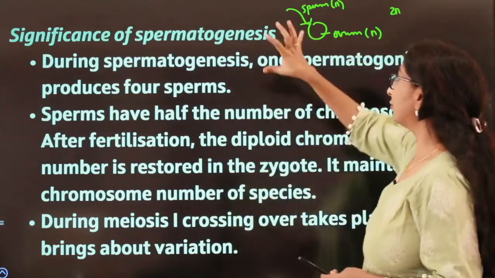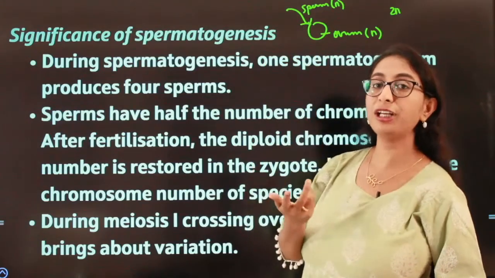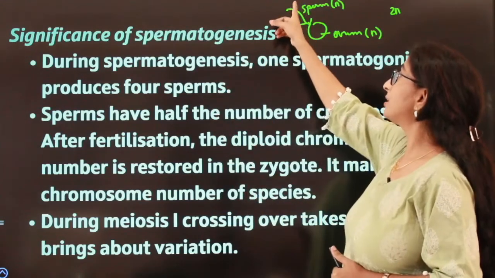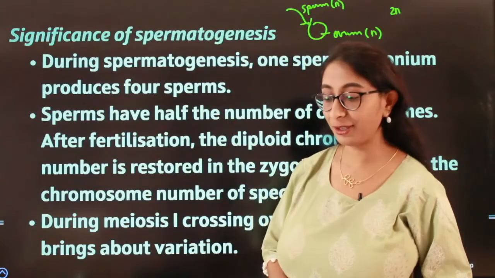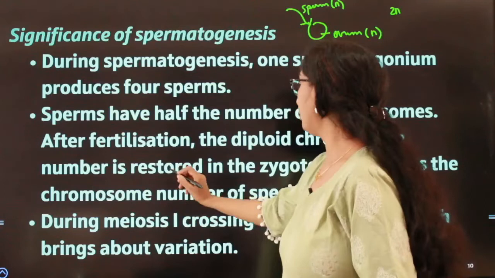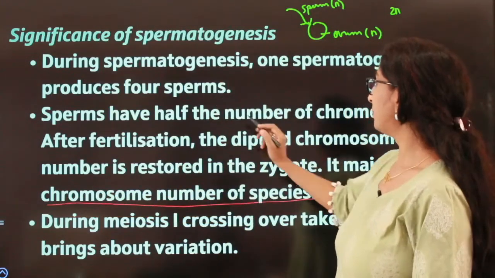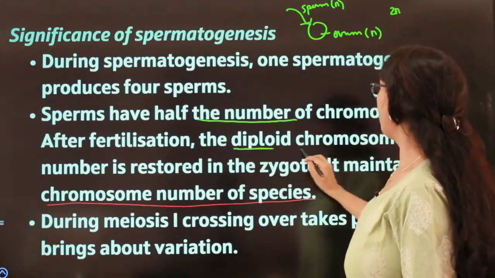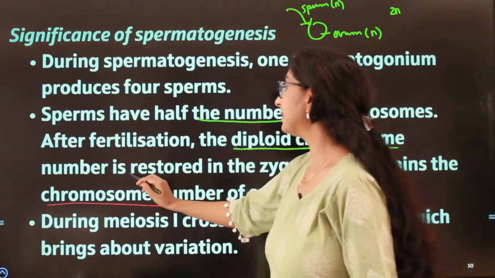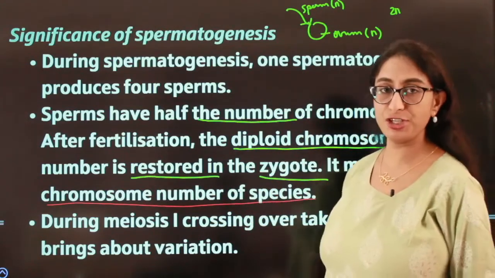So as a result of that only, the cell undergoes mitotic division and meiotic division to produce the gametes, which are the sperm and the ovum, which have only 1 set of chromosomes. Okay, so it maintains the chromosome number of the species. Correct? So the sperms have half the number of chromosomes and then after fertilization the diploid chromosome number is restored in the zygote. It maintains the chromosome number of the species.